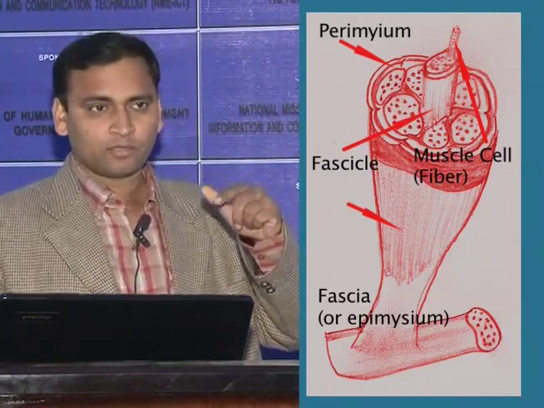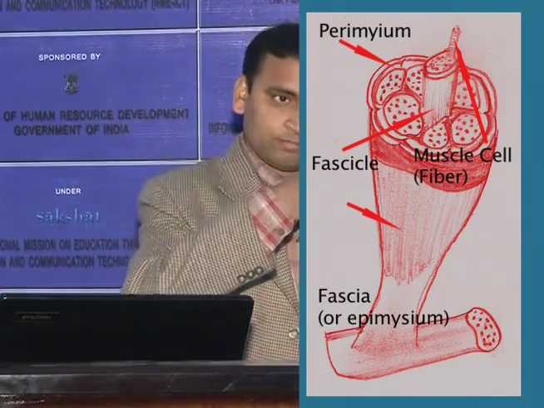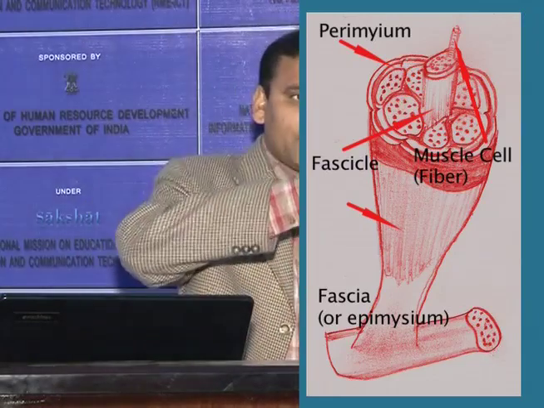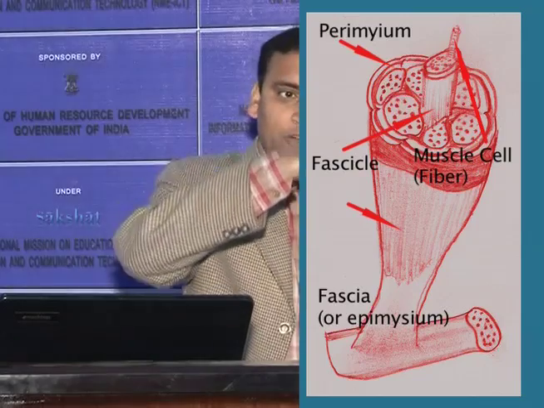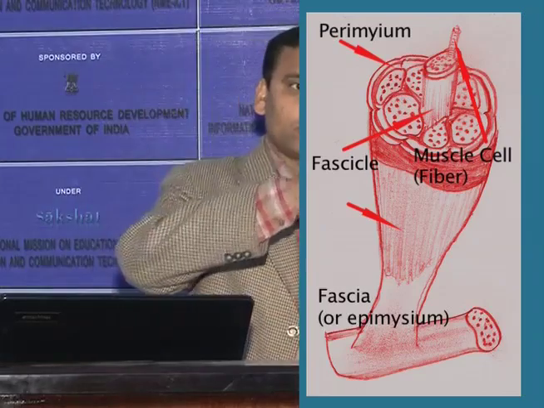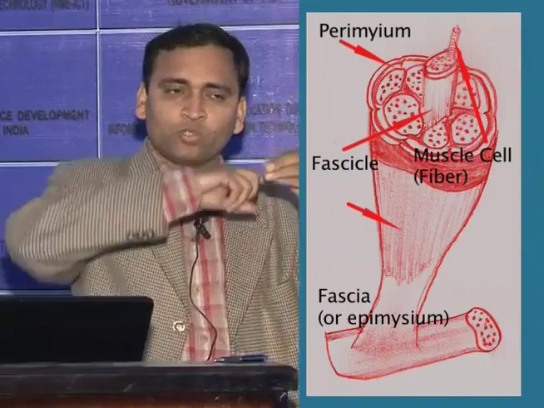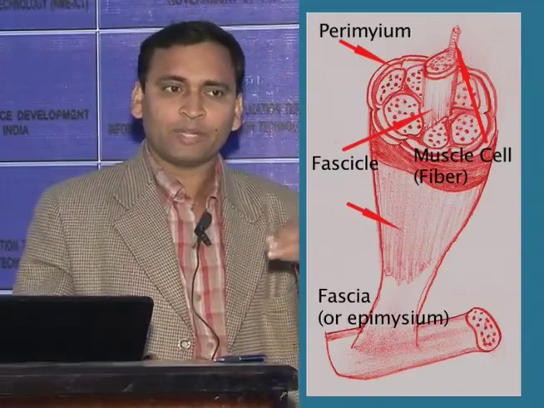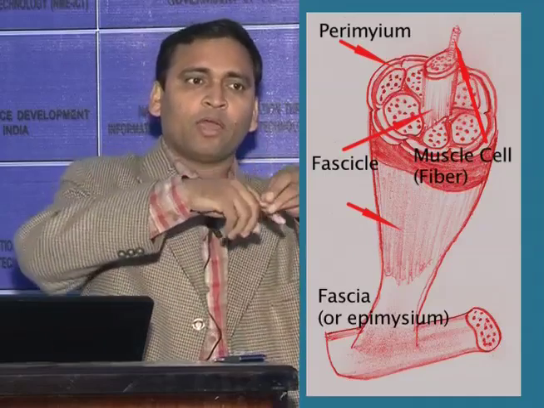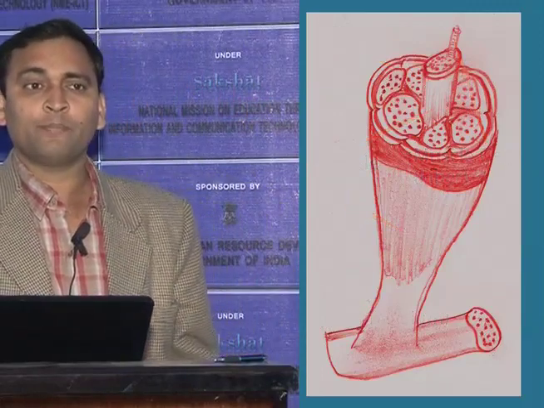Suppose this is one fiber enclosed in an endomysium. Then many fibers along with their endomysium are wrapped in another connective sheath known as perimysium. There may be a number of perimysium, and then again they are covered with the next sheath known as epimysium.